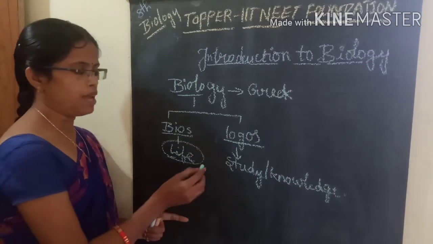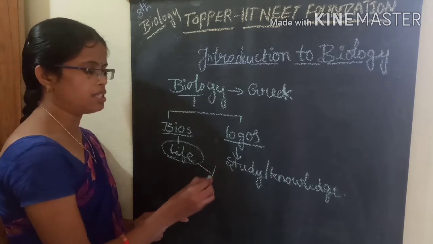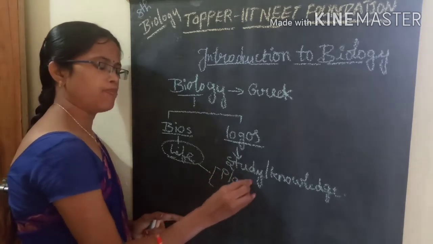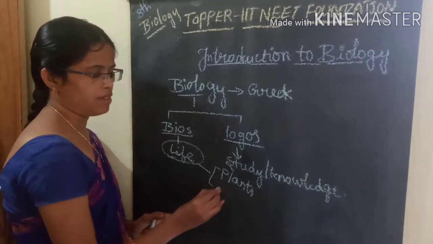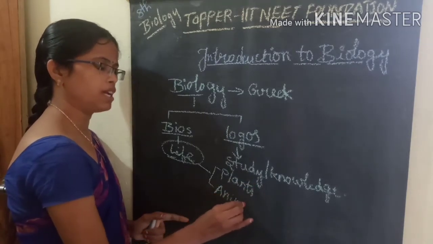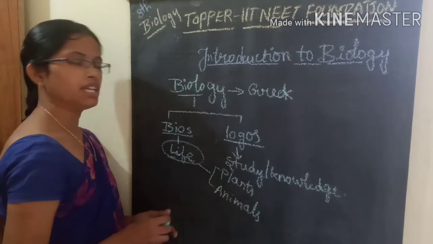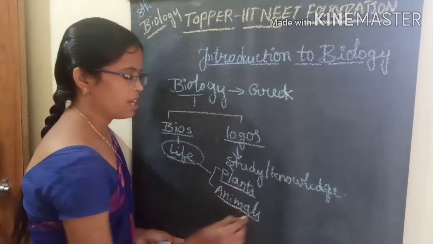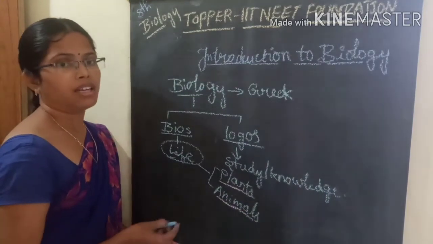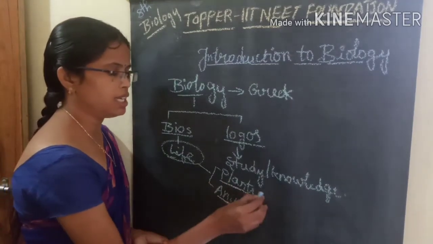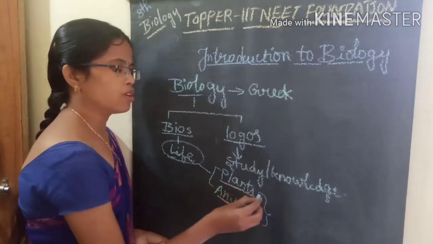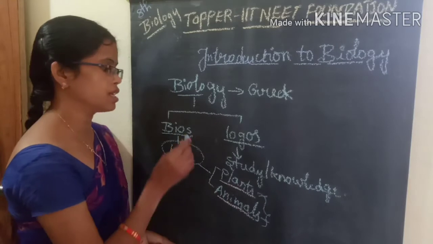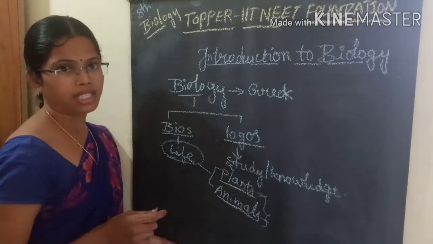In nature, we mainly divide organisms that have life into two types: one is plants, and the second is animals. We study their growth and development, and what their uses are; all of this is discussed in biology.